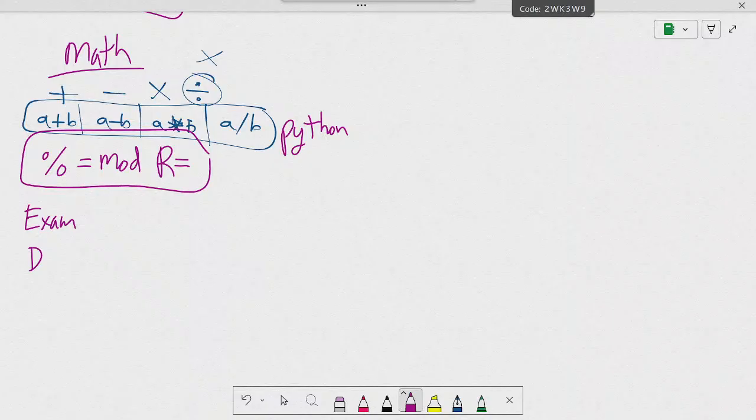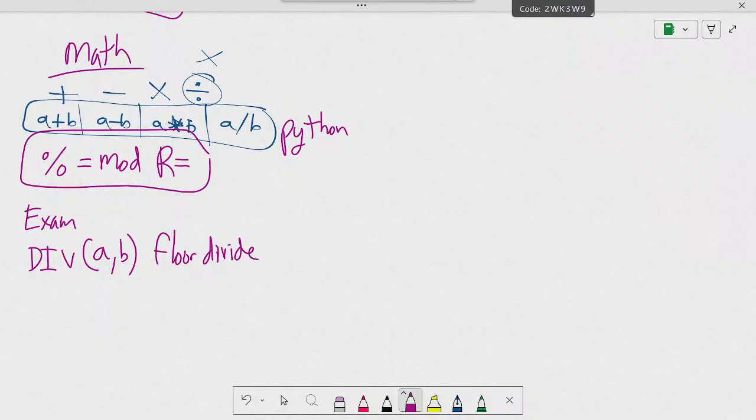So, for the math section, they use div, and you can have two letters. Div means it's a floor division.